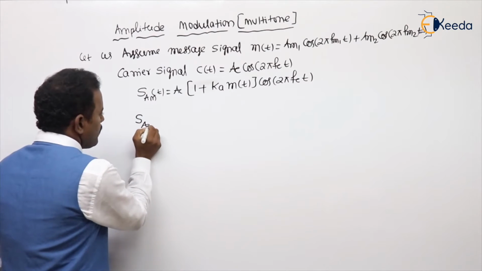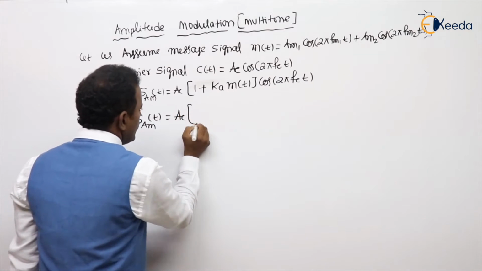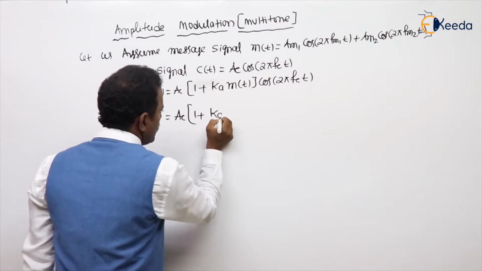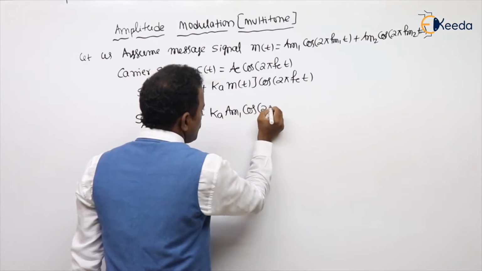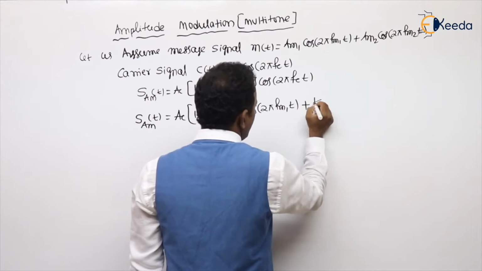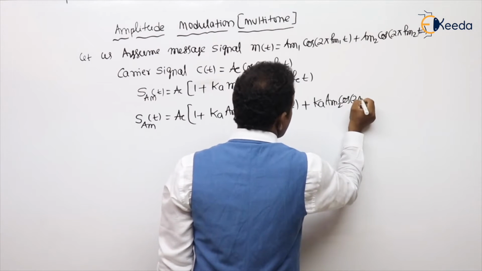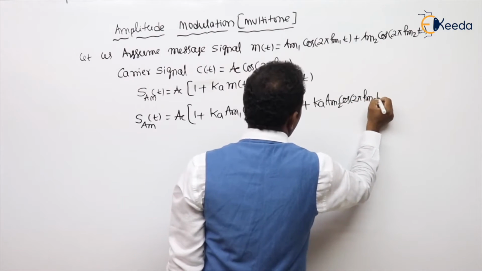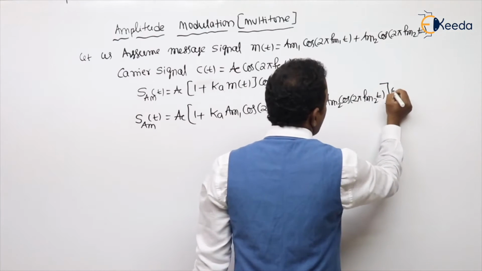Then the amplitude modulated equation for multi-tone we are getting: 1 plus Ka into Am1 cos 2 pi fm1 t plus Ka Am2 cos 2 pi fm2 t, into cos 2 pi fc t.